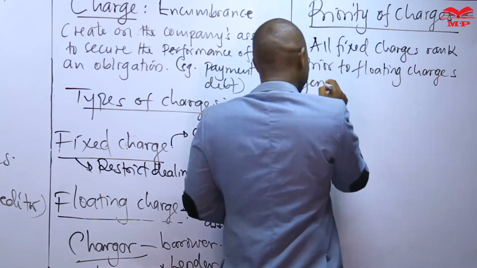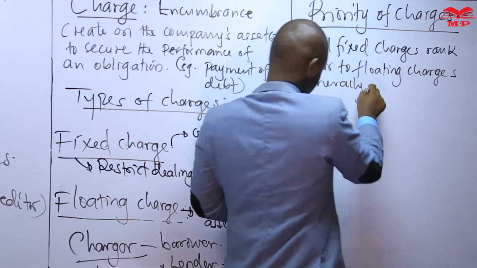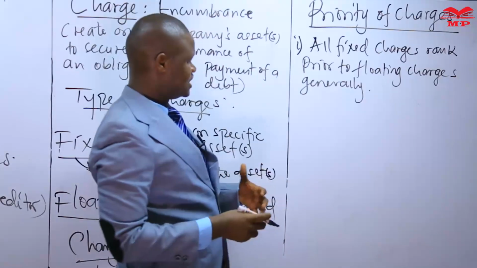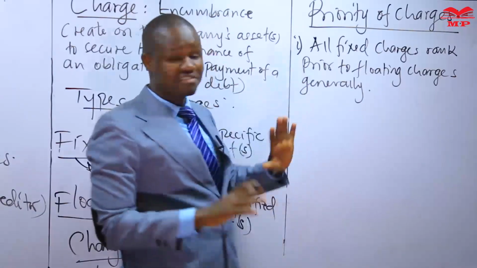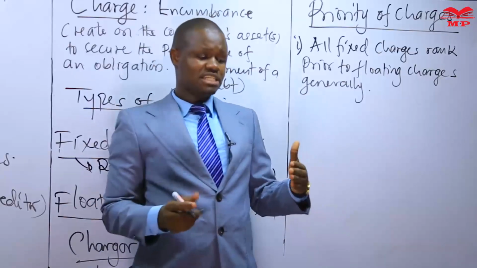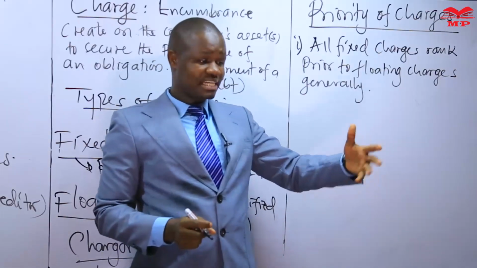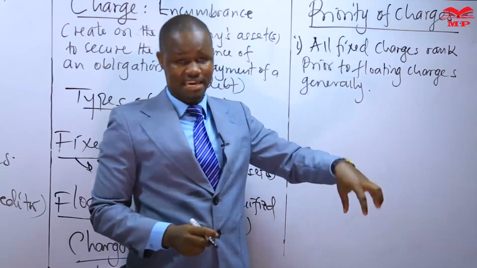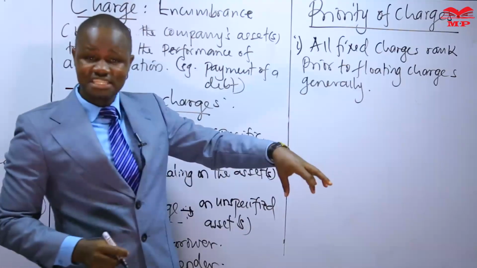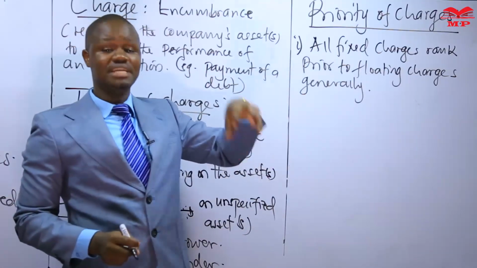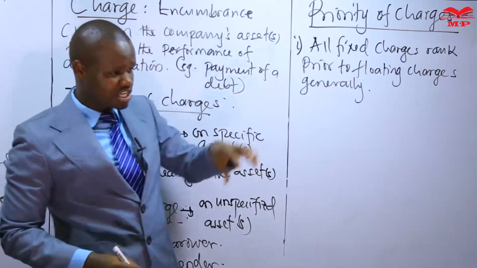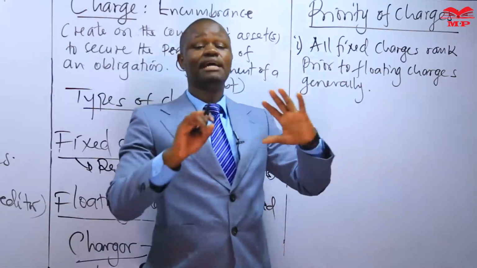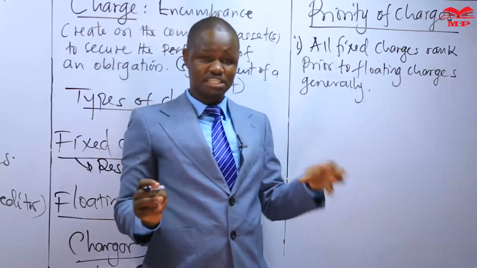And we must add, generally, this is a general rule, that all fixed charges will rank prior to floating charges. This is irrespective of the date of creation. If we have a floating charge that was created on the 1st of January this year, and we have a fixed charge that was created in June this year, that fixed charge is going to have priority over the floating charge, just as a result of its nature that it is fixed.